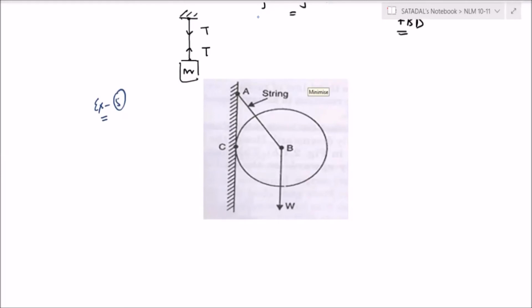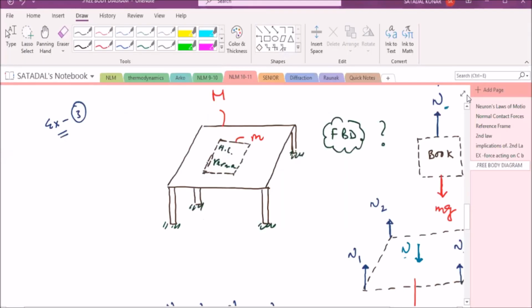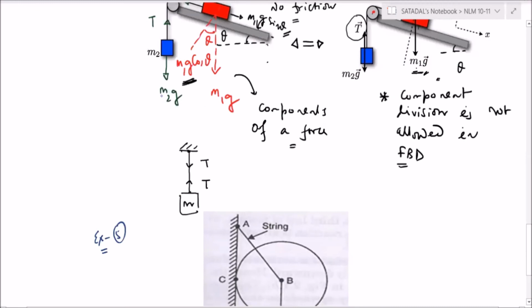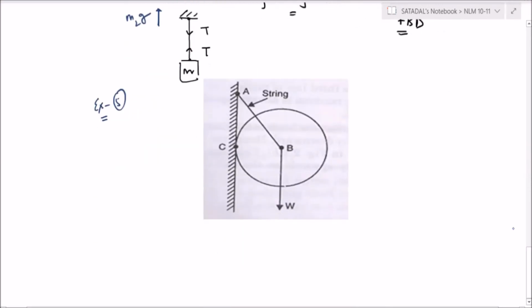So there will be no opposite equivalent reaction. It's there, na? If you think about this M2G, M2G is applied by what? Applied by the earth on the block, na? So this block will also pull the earth with the force M2G. Okay. But no normal reaction.